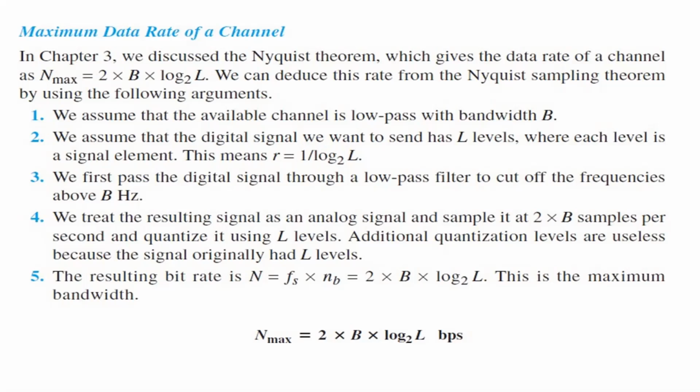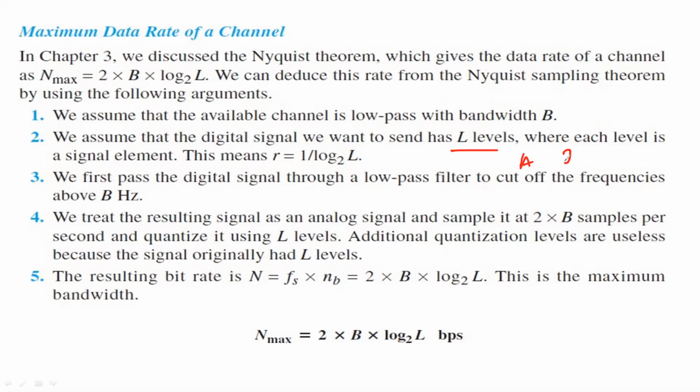So next, we give the data rate of a particular channel as N maximum, that is 2 into B into log base 2 L. We can derive this formula by using the Nyquist sampling theorem. These are the following arguments: we assume that the available channel is low pass with a bandwidth B. Then we also assume that the digital signals we want to send have L different levels. These levels are determined by the fluctuations of amplitude, right? So the L will depend upon the fluctuations of amplitude.